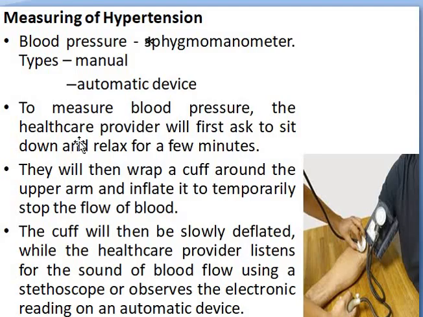To measure the blood pressure, the healthcare provider will ask the patient to relax for a few minutes, then wrap a cuff around the upper arm and inflate it temporarily to stop the blood flow. The cuff will then be slowly deflated while the healthcare provider listens to the sound of blood flow using a stethoscope or the latest automatic device. That is the method to measure the blood pressure.